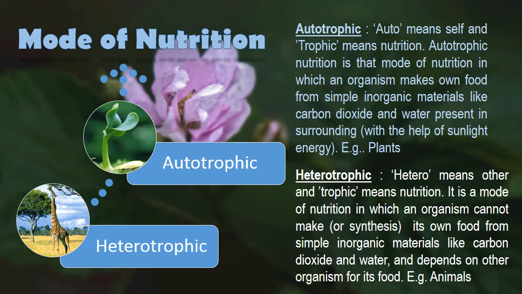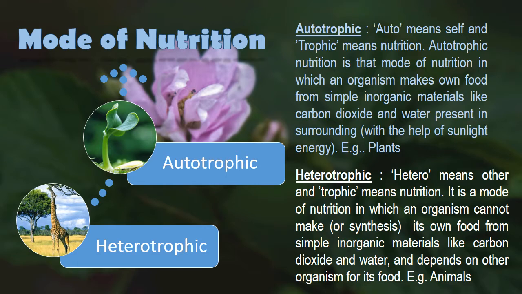What is the autotrophic mode of nutrition? Auto means self. It is a nutrition in which organisms prepare their own food from simple inorganic substances like carbon dioxide and water in the presence of sunlight and chlorophyll. This process is known as autotrophic nutrition. For example, all green plants and some bacteria come under the autotrophic mode of nutrition.